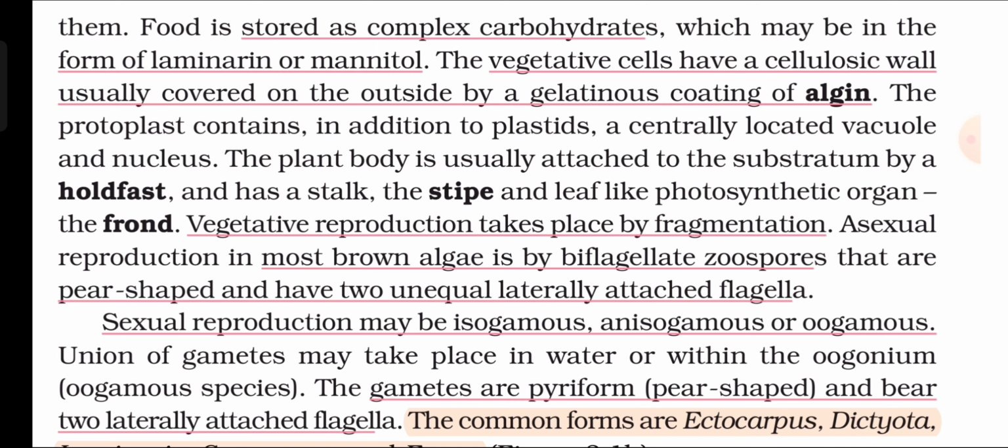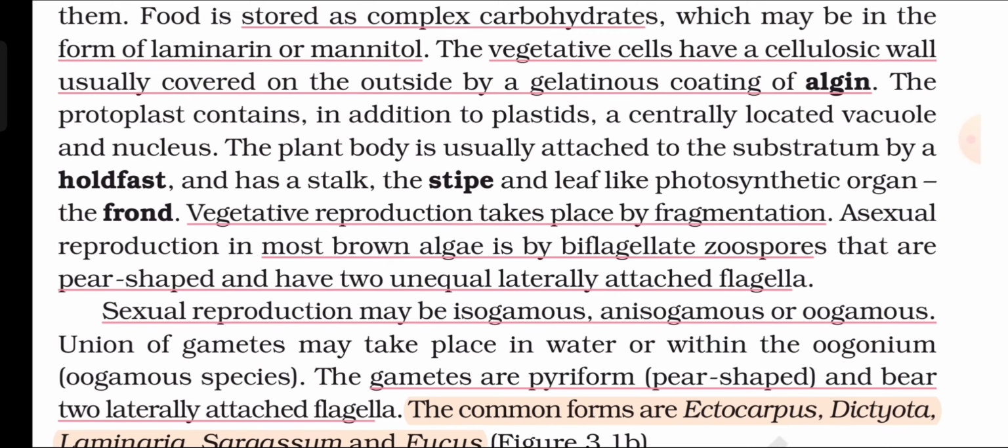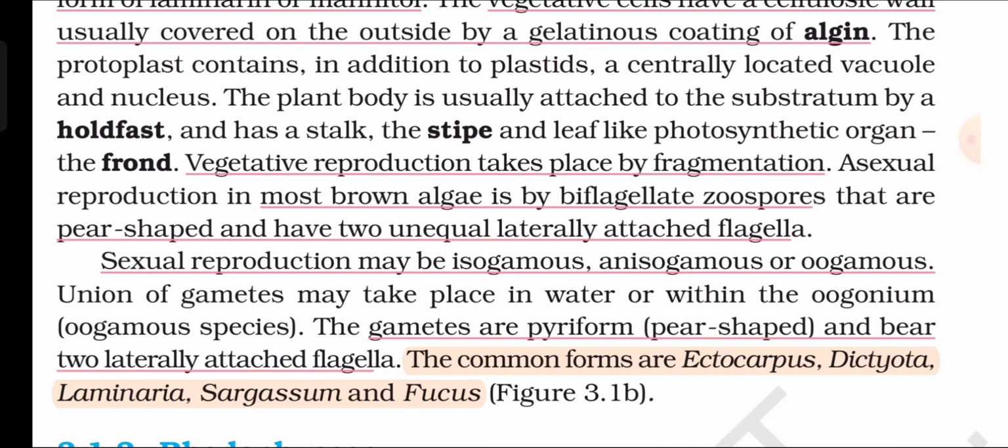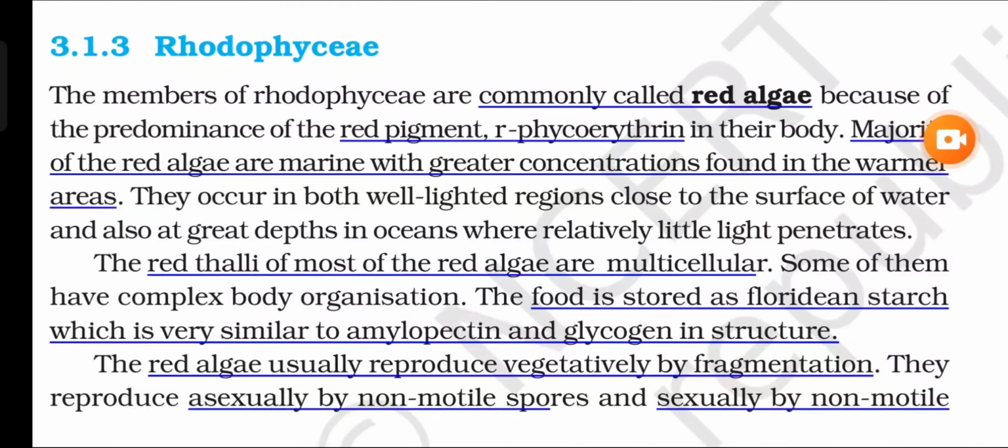Asexual reproduction in most brown algae is by biflagellate zoospores that are pear-shaped and have two unequal laterally attached flagella. Sexual reproduction may be isogamous, anisogamous, or oogamous. Union of gametes may take place in water or within the oogonium in oogamous species. The gametes are pyriform, pear-shaped, and bear two laterally attached flagella. The common forms are Ectocarpus, Dictyota, Laminaria, Sargassum, and Fucus. Figure 3.1b.